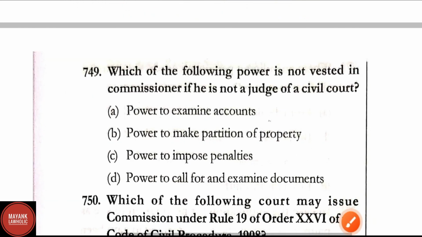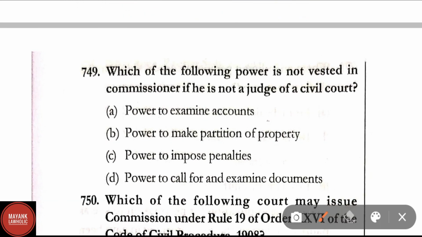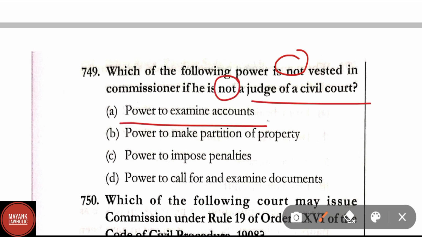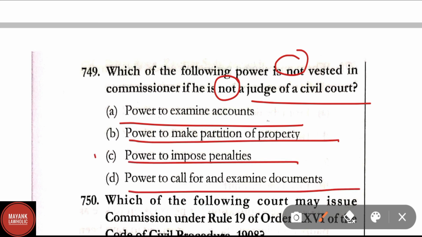Question number 749. Which of the following powers is not vested in a commissioner if he is not a judge of a civil court? Option A, power to examine accounts; power to make partition of property; power to impose penalties; power to call for and examine documents. Here correct answer is option C. Power to impose penalties is not vested in a commissioner if he is not a judge of the civil court.